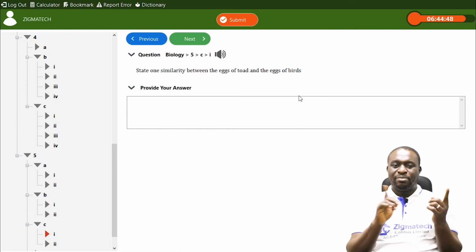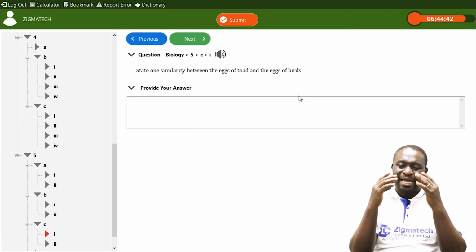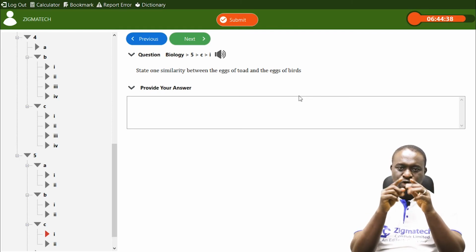Another similarity is that the egg of a toad and the egg of a bird both possess yolk. There is yolk in both of them.